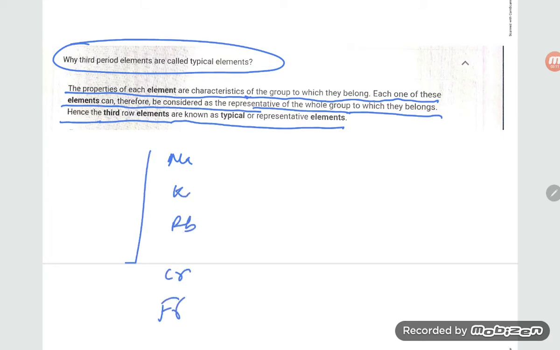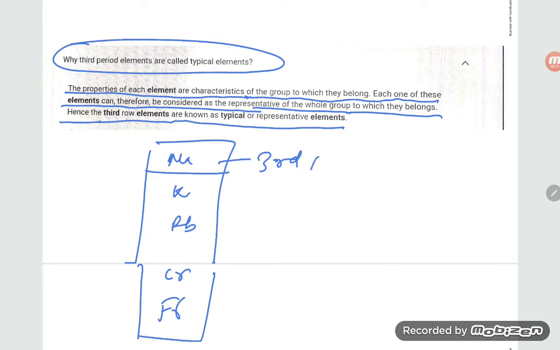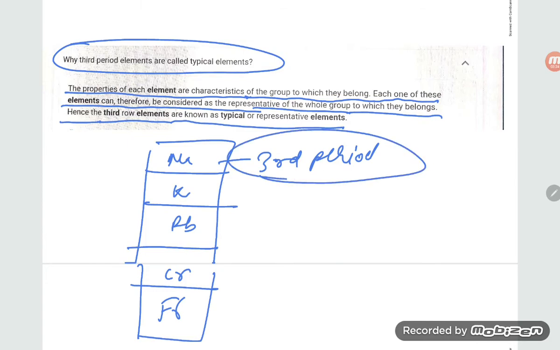Sodium belongs to the third period, so it represents the properties of the other elements of the group. So sodium is known as a typical element, right?